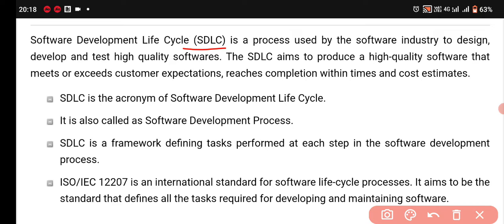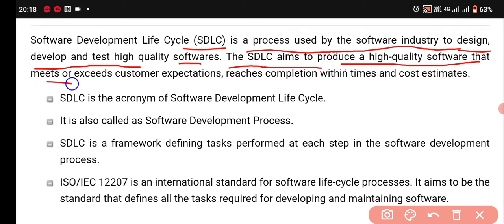Software development life cycle is a process used by the software industry to design, develop, and test high quality software. The SDLC aims to produce high quality software that meets or exceeds customer expectations, and reaches completion within time and cost estimation.